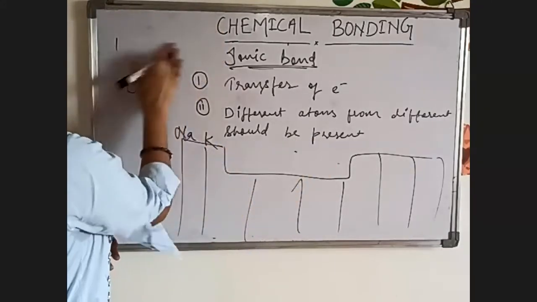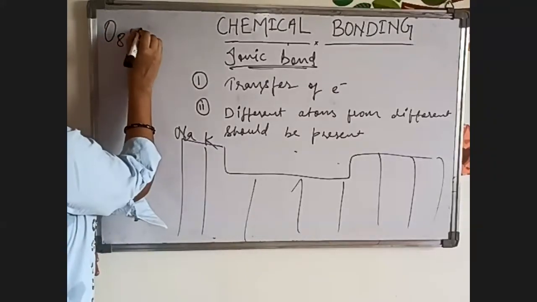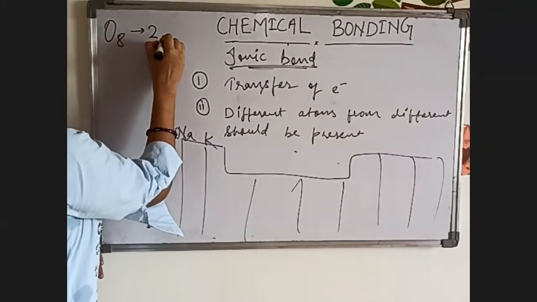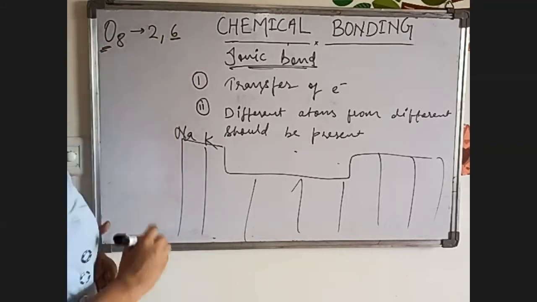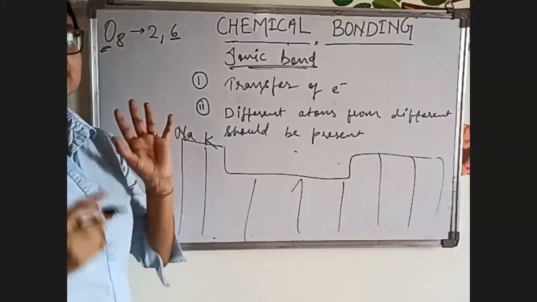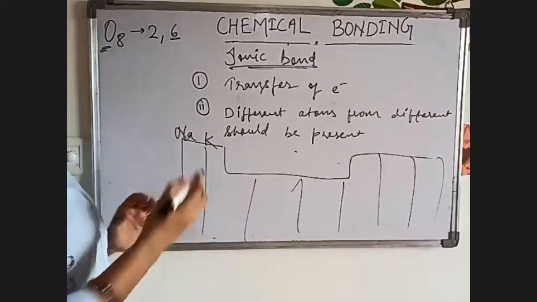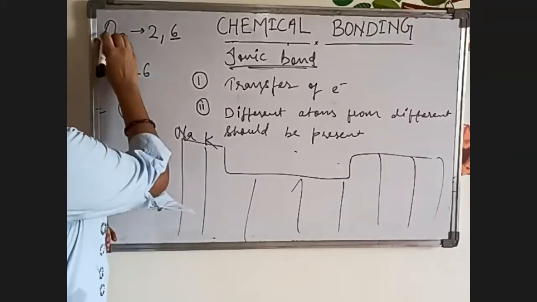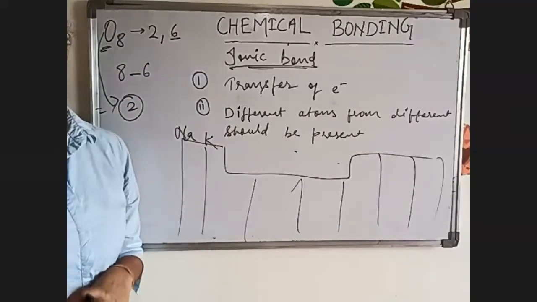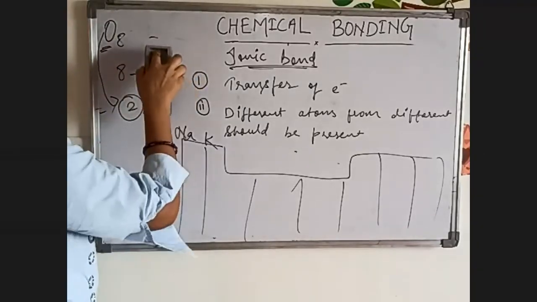Suppose oxygen has atomic number 8. Its electronic configuration will be 2, 6, and oxygen is a non-metal. Then what will be the valency? We can't say 6 valence electrons are there, so its valency is 6. No, we have to subtract 8 minus 6, that will be 2. So 2 will be the valency of oxygen. Clear? Yes, ma'am.